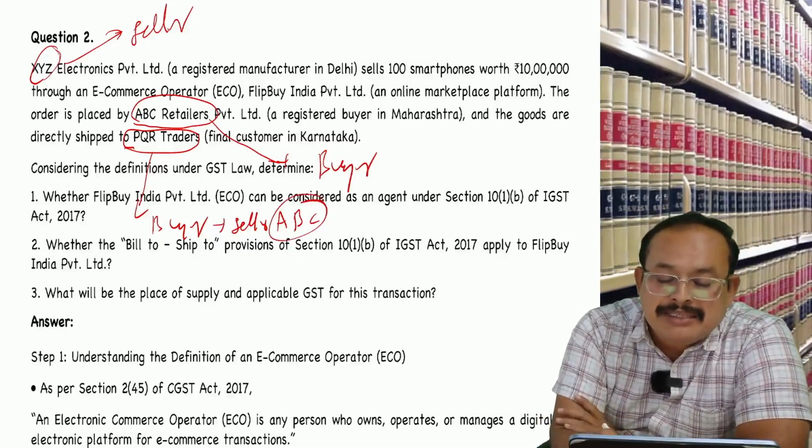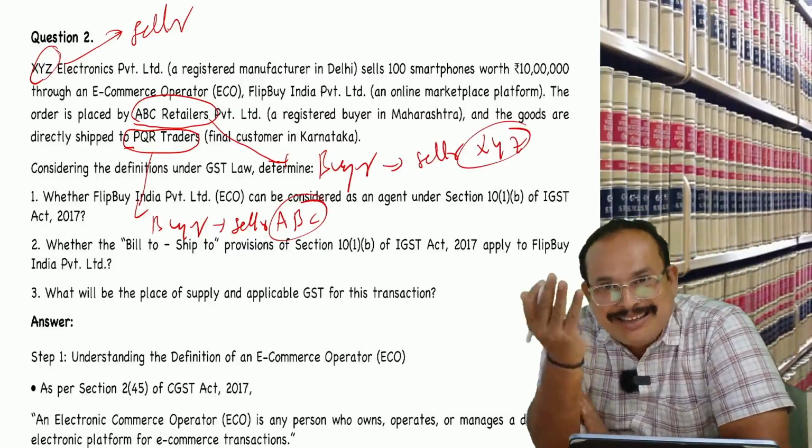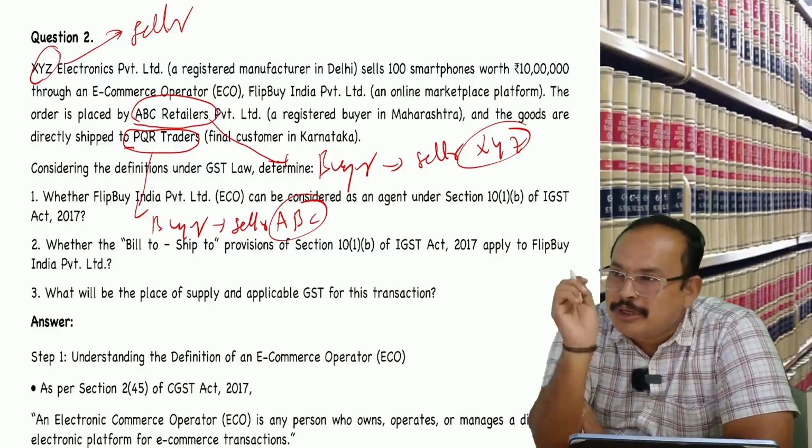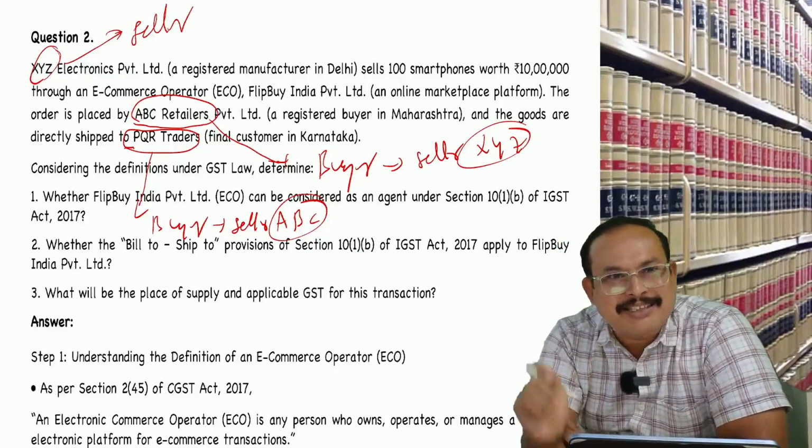Here, ABC is the buyer, seller is XYZ. It's practical, no? Further, you should not ask any further more doubt. The doubt should be clarified in an exhaustive manner. With that only I prepared this problem.